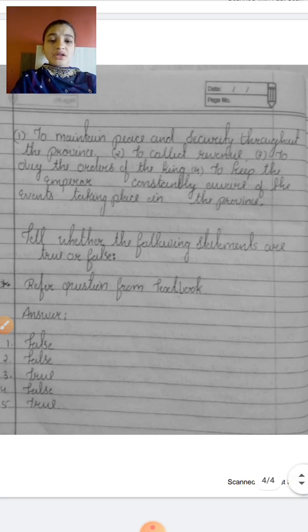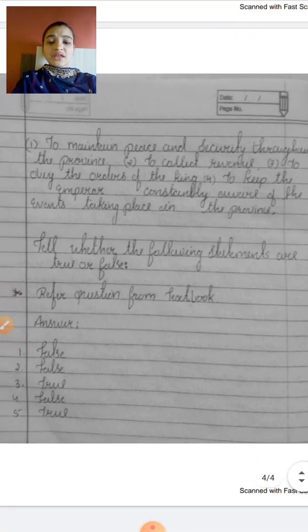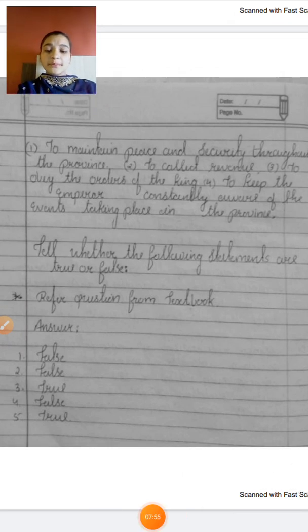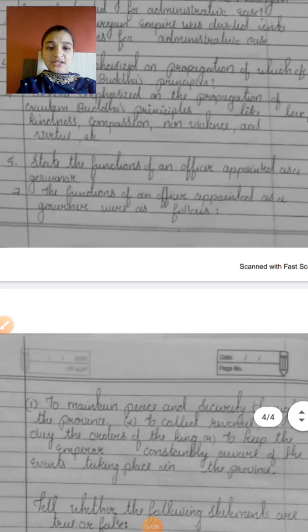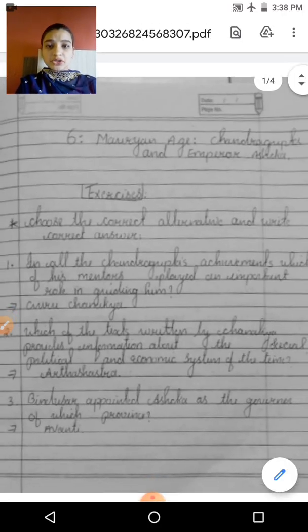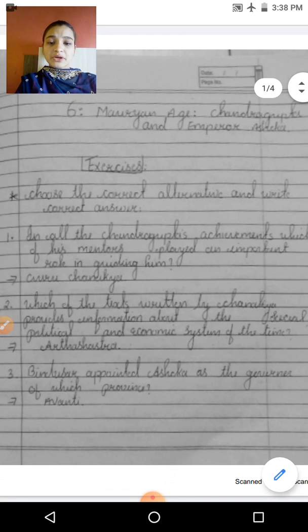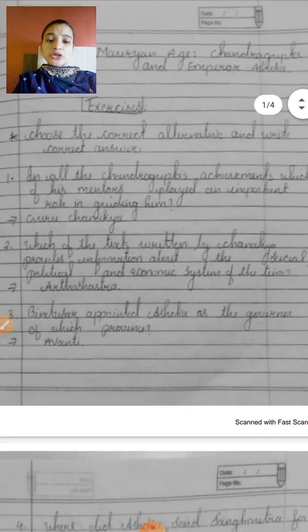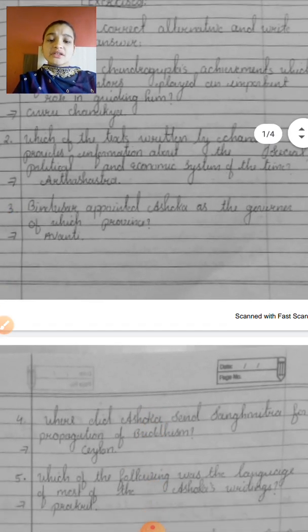So we completed today the revision of the 6th unit, Mauryan Age, Chandragupta and Emperor Ashoka. Just read it once, because chapters 6, 7, 8 are too lengthy. Please keep reading and write it properly.